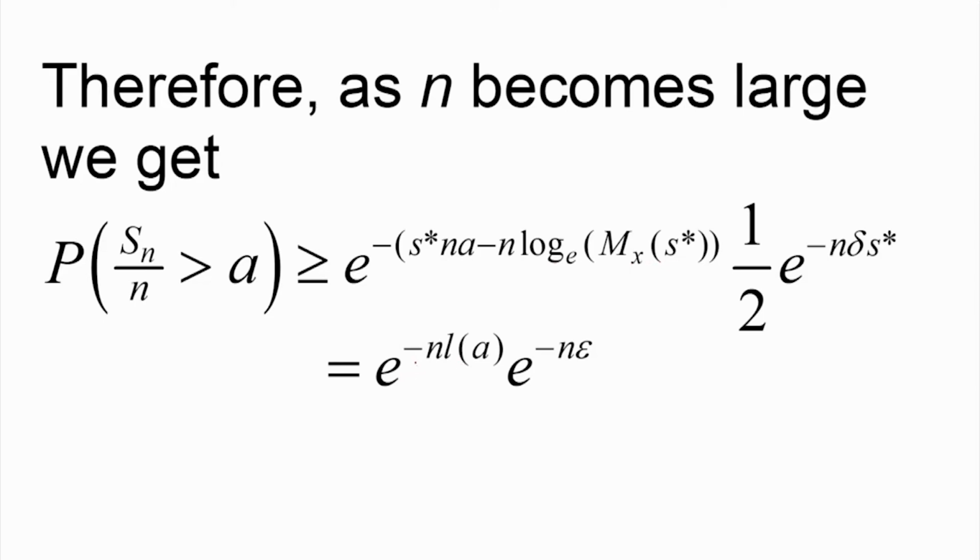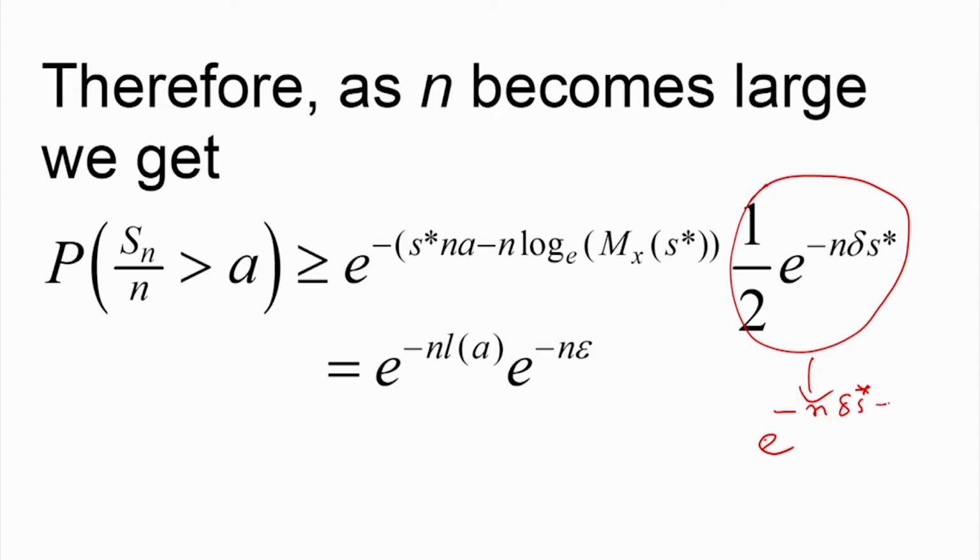So that way we get e to the power minus n LA, and this other term we can write as e to the power minus n delta s star. Now the half we can write as e to the power minus log of 2.